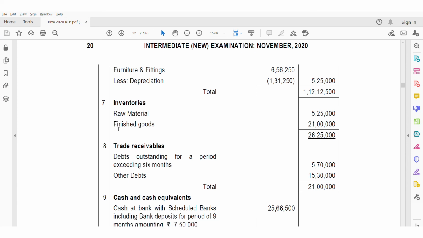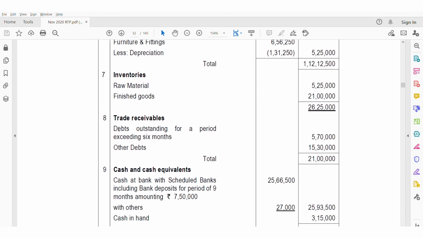Trade receivables, debts outstanding for a period exceeding 6 months, and other debts. They have not given anything doubtful or so, so we have taken what is more than 6 months and what is less than 6 months. If they had given any doubtful debts, then we would have deducted the provision for doubtful debts, and the net figure we would have taken here.